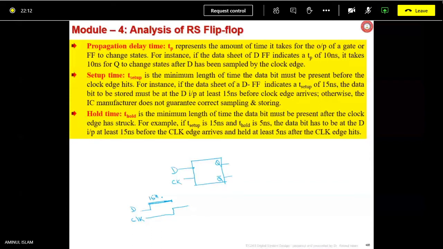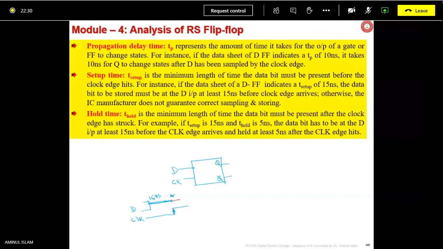Yes, sir. Now, it's not the end. The D input is to be held high or low, whatever it is, in this case high, for certain more time.